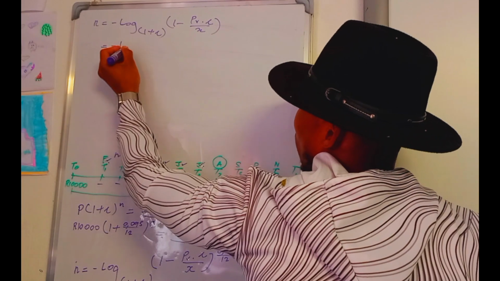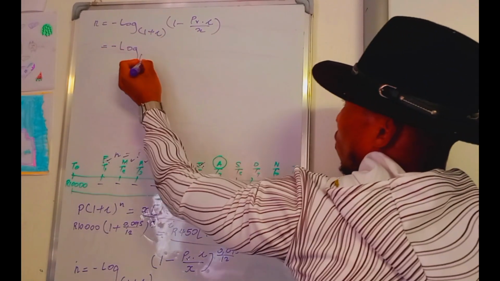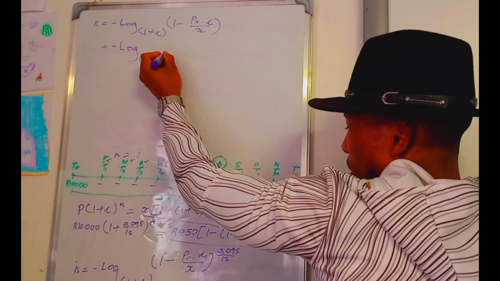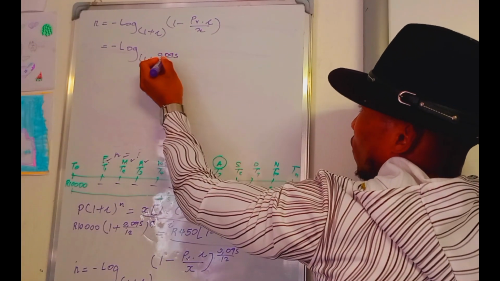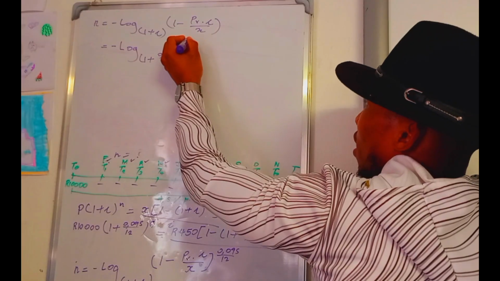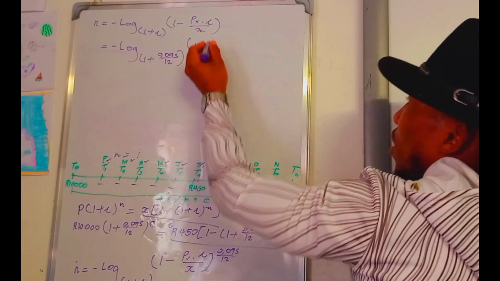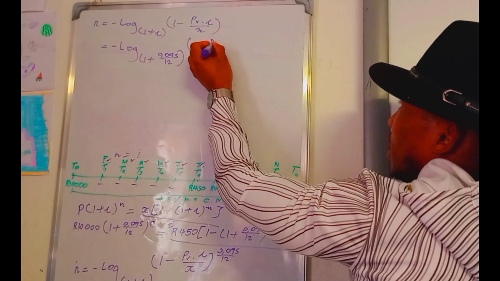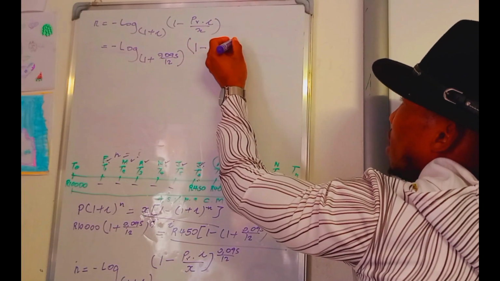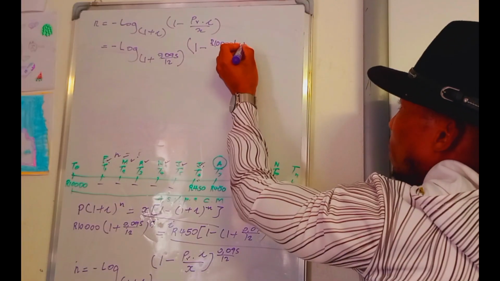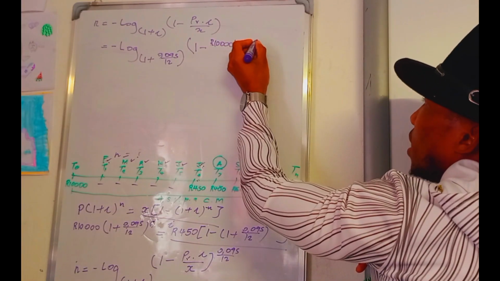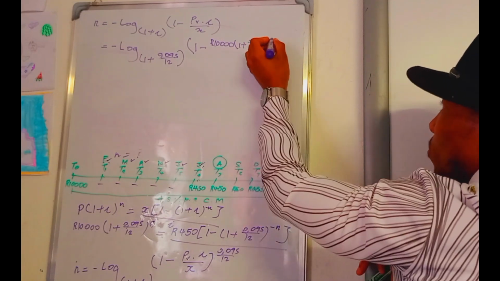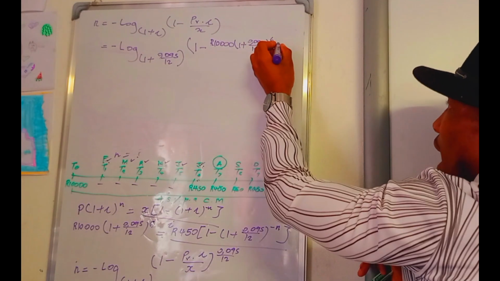You have negative log. What is the value? 1. What is the value of interest? It is 0.095 divided by 12, close bracket, open bracket, 1 minus, what is the loan? The loan is 10,000, open bracket, 1 plus 0.095 divided by 12, close bracket, raised to 6, then times the interest.